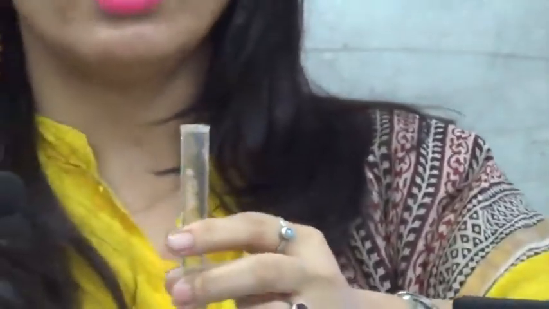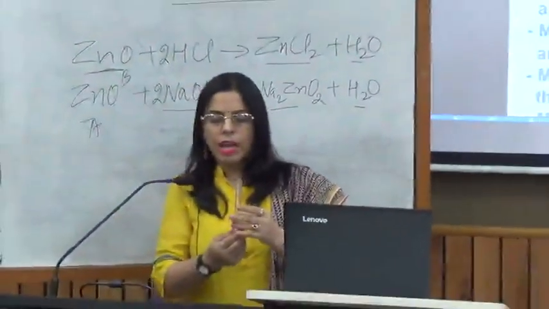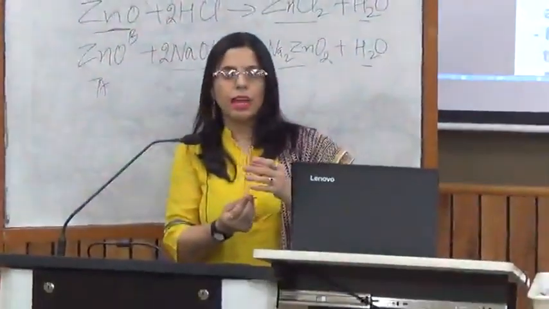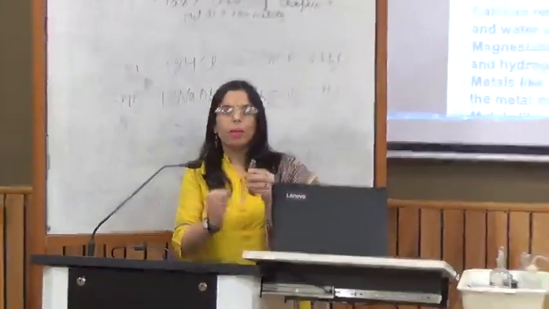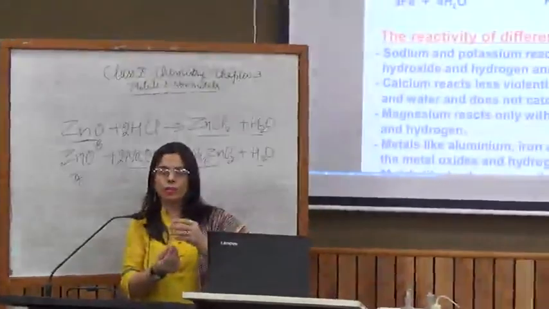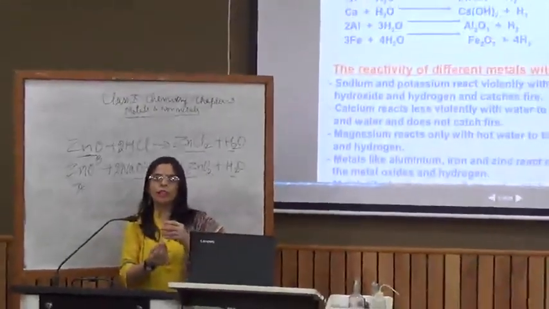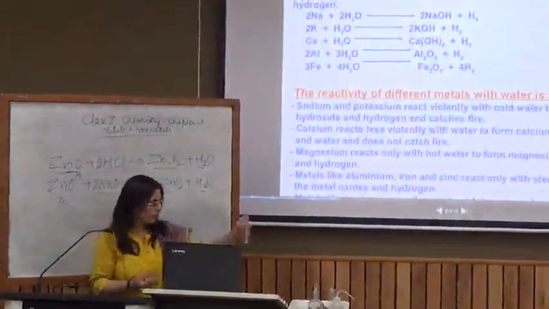And if it was in a larger amount, it might have caught fire also, because hydrogen is an inflammable gas, and under high temperature it catches fire also. So to prevent the attack of sodium metal by air and moisture, we always store it in kerosene oil, and we reiterate that fact here.